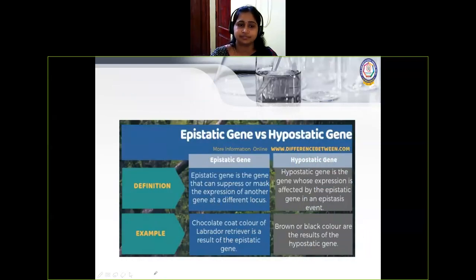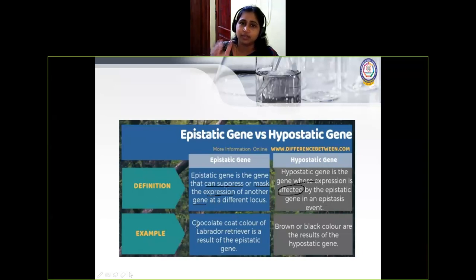Next, hypostatic versus epistatic. So what is it? An epistatic gene is a gene that can suppress or mask the expression of another gene. That's what we discussed. Whereas a hypostatic gene is a gene whose expression is affected, not allowed to express.